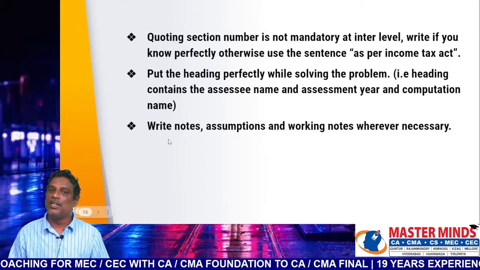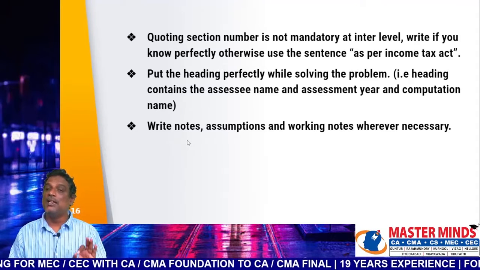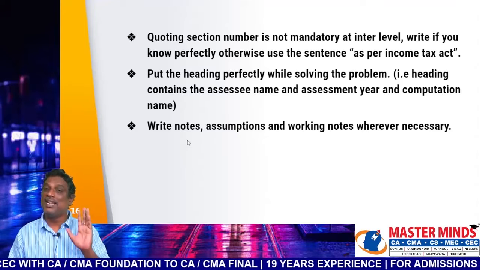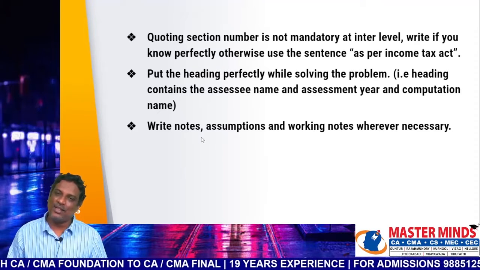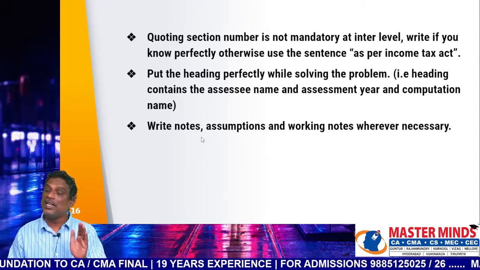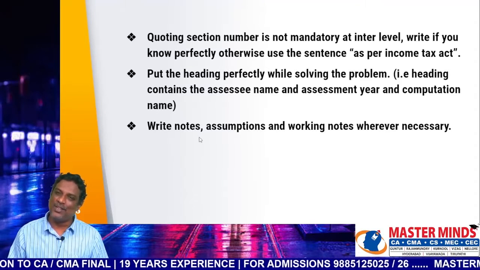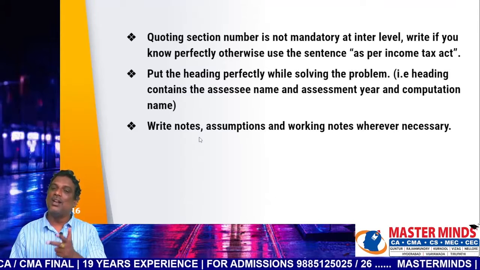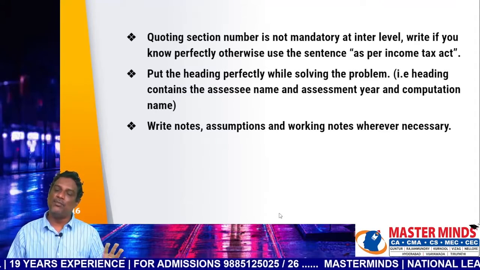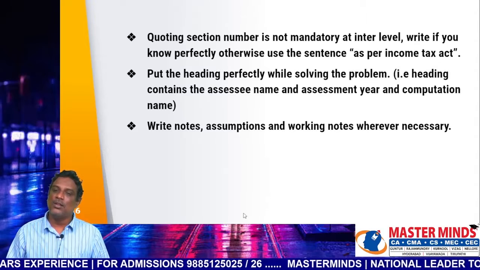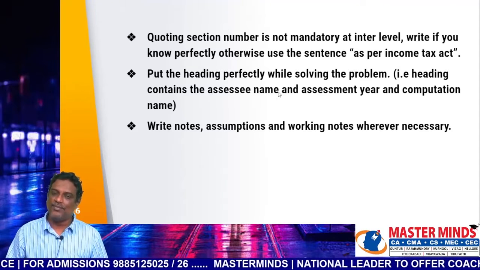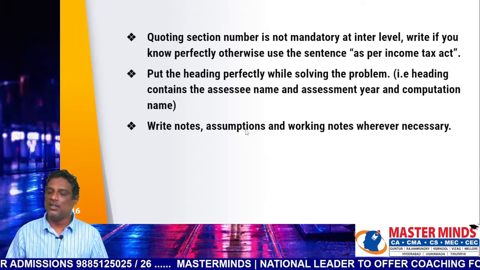And one more important thing: write note points. In each problem, try to write at least 2 to 3 notes. In a total income problem, try to write at least 5 to 6 notes, assumptions, or workings forming part of the answer. Very important. So these are the general instructions while solving the problem.